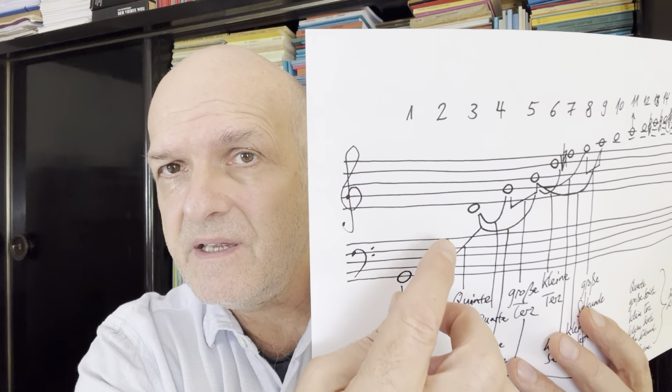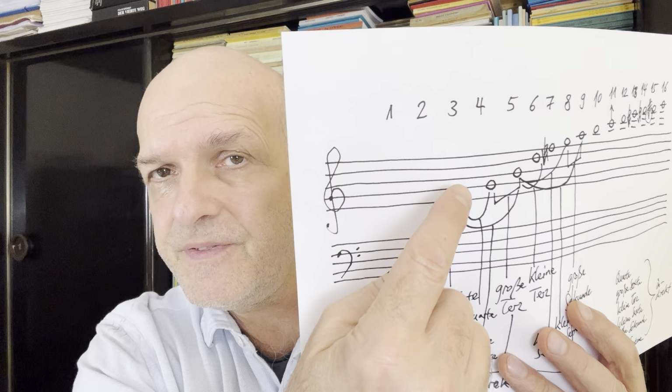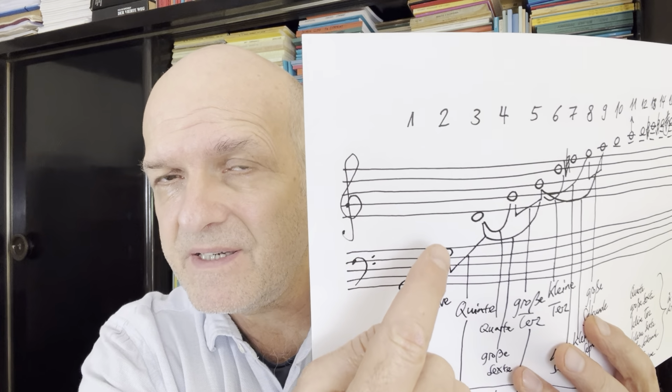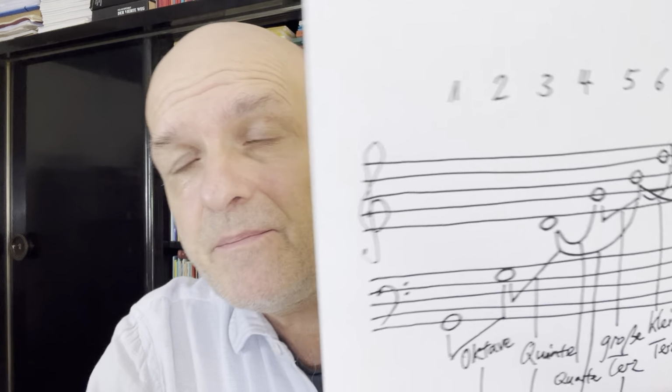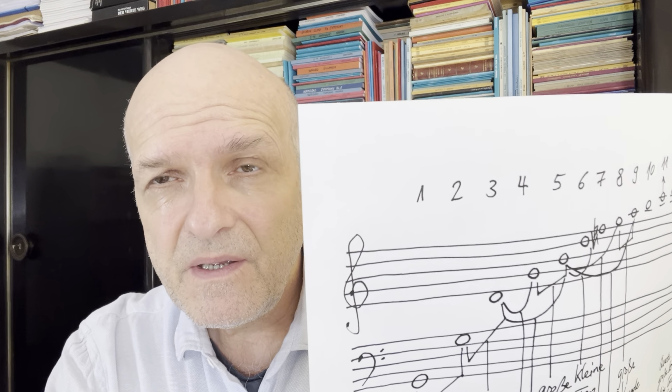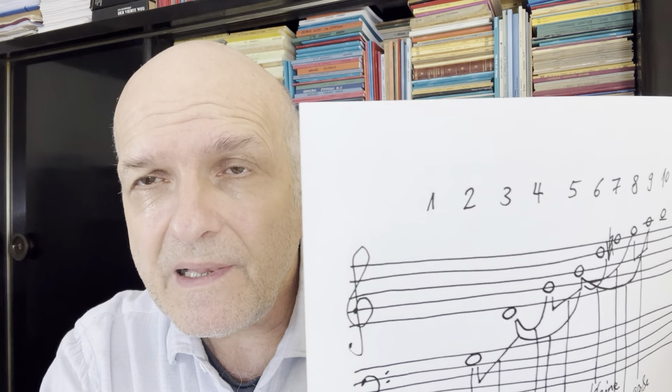We have stability here, the fifth rooted in its basic note. That is very important. Those two principles, stability and consonance, dissonance, beauty, sounding well, all these things.